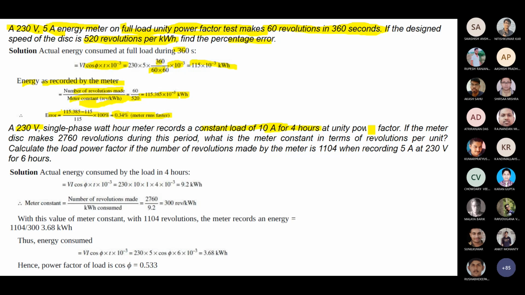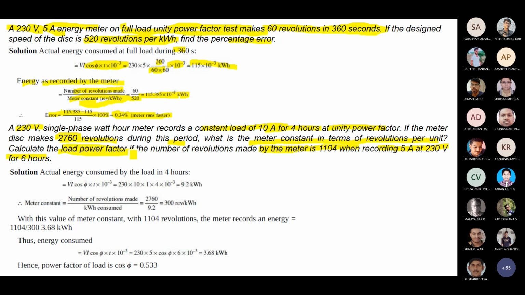A 230 volt single phase watt hour meter records a constant load of 10 ampere for 4 hours at unity power factor. If the meter disc makes 2760 revolutions during this period, what is the meter constant in terms of revolutions per unit? Then calculate the load power factor if the number of revolutions made by the meter is 1104 when recording 5 ampere at 230 volt for 6 hours.